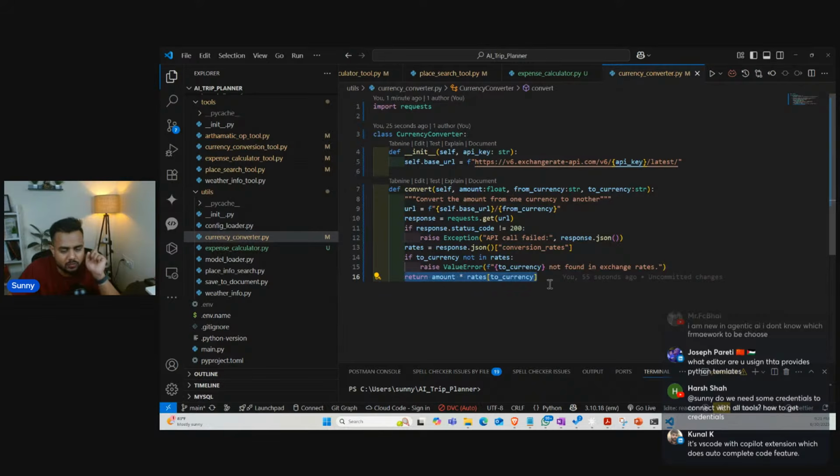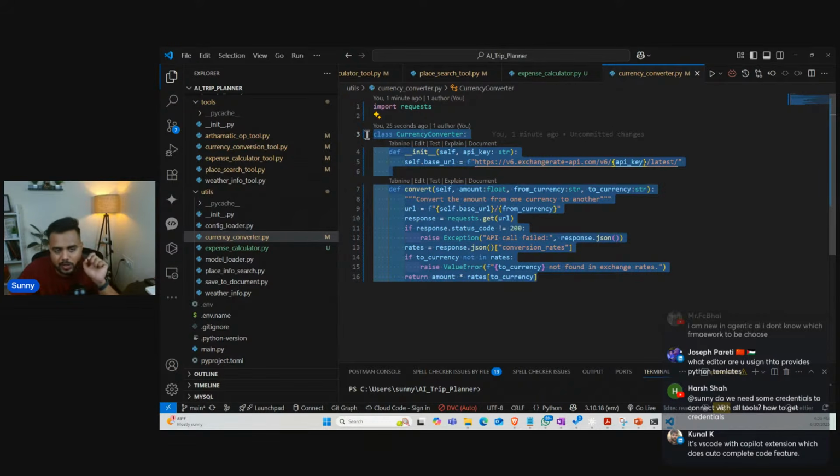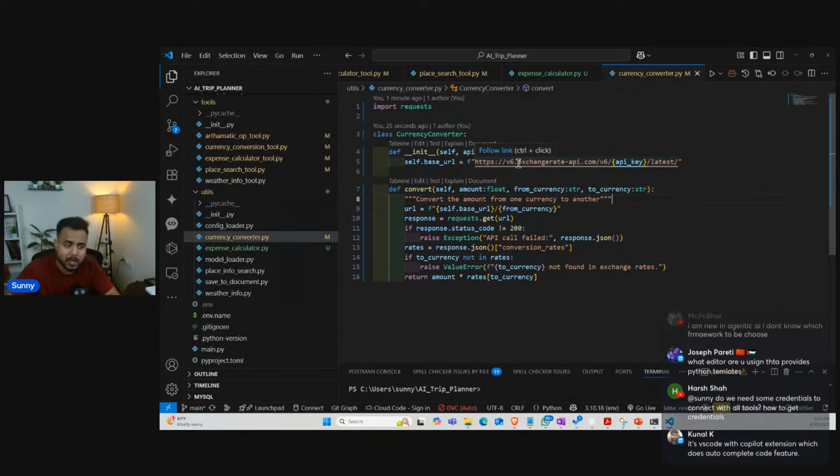Okay, so this is the simple logic which we have made with respect to the currency converter, and it's going to convert with respect to the latest currency rate, which we are going to fetch using this exchange API. Now